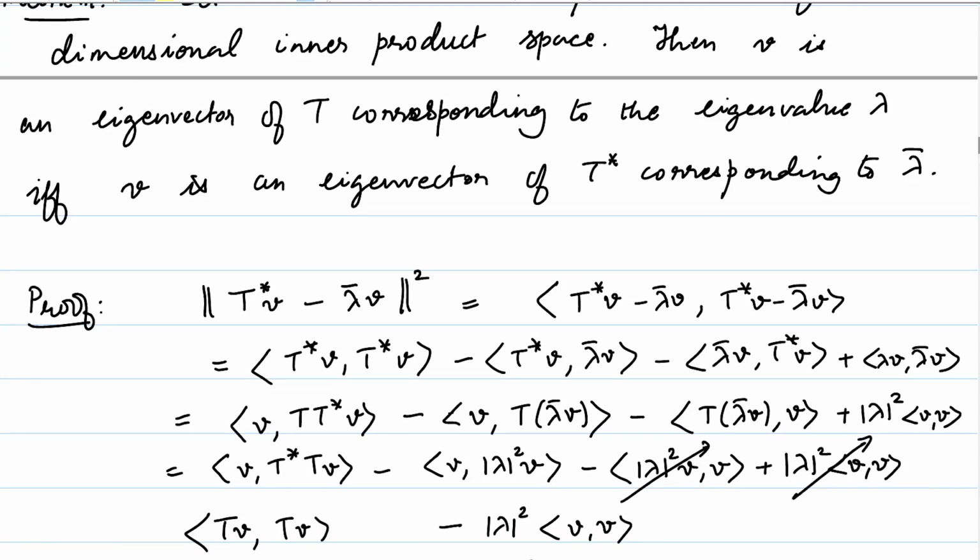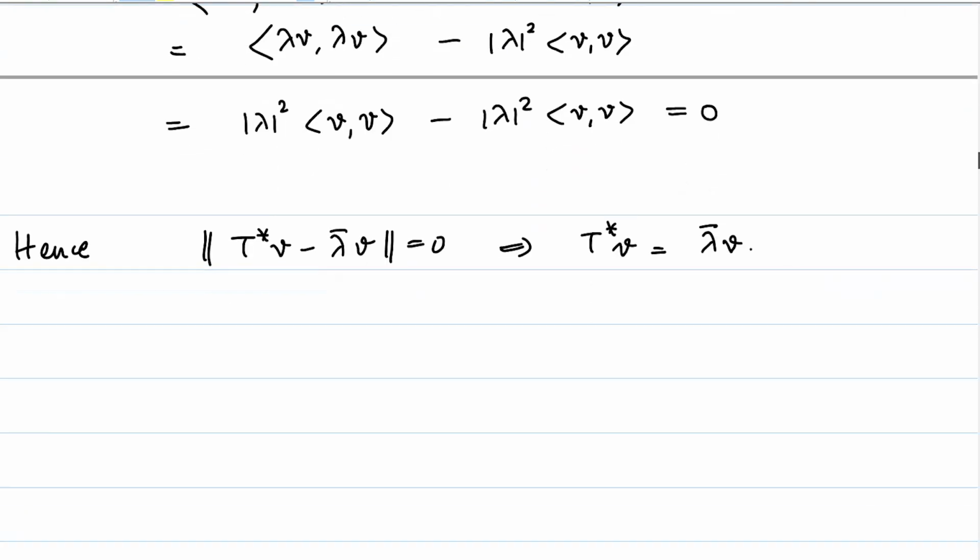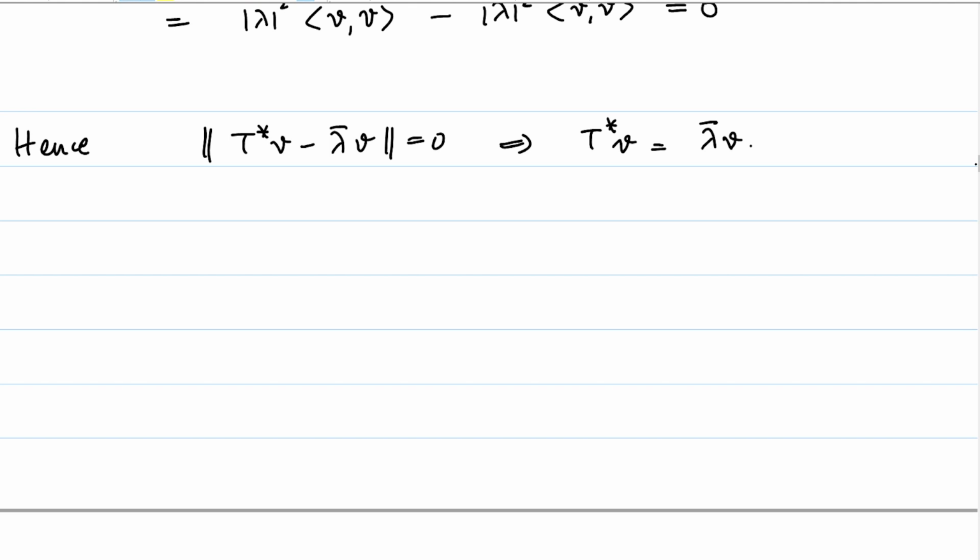So, we have assumed that v is an eigenvector of T corresponding to lambda, and we have established that v is an eigenvector of the adjoint of T corresponding to lambda bar. The converse is also quite similar. I will not prove that. I will just leave it as an exercise because the proof is exactly the same.